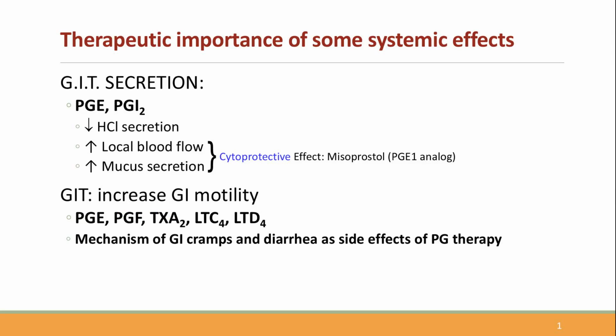Eicosanoids have effects on the gastrointestinal tract also. Prostaglandins promote mucus and bicarbonate secretion while reducing gastric acid secretion, thereby maintaining mucosal integrity. When we inhibit prostaglandin synthesis with drugs such as NSAIDs and corticosteroids, this protective mechanism is lost, leading to gastritis and peptic ulcer disease. This is one of the most clinically important adverse effects of NSAIDs.